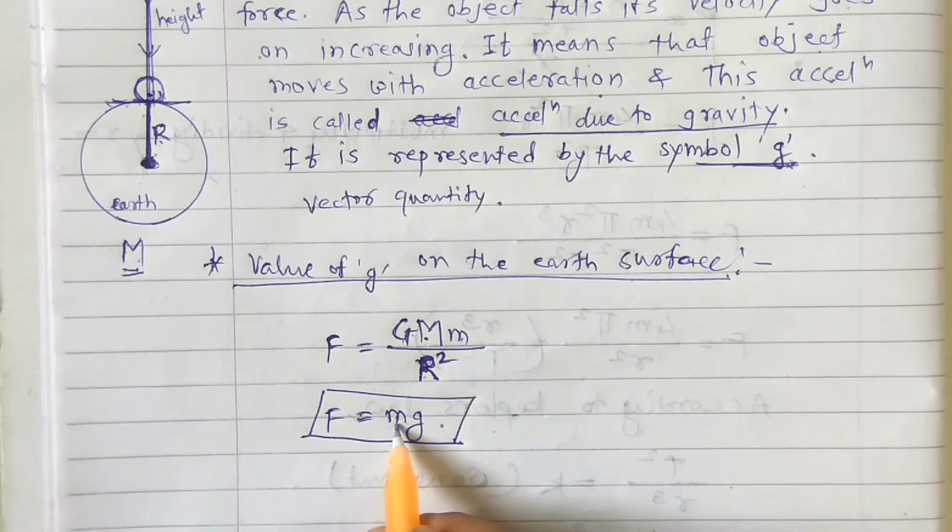Okay, so m means the mass of the object, and g means the gravitational force acting on that object.